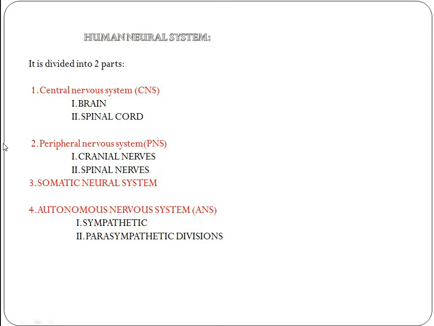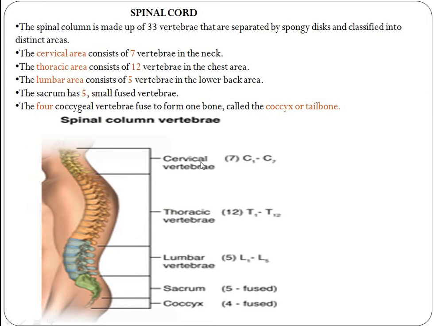So today we are going to discuss the spinal cord of the central nervous system. First of all, the spinal cord. The spinal cord is a long bundle of nerves and cells that extends from the lower part of the brain to the lower back. It starts from the hindbrain end portion, the medulla oblongata, which continues into the spinal cord. From here it ends at the lower back.